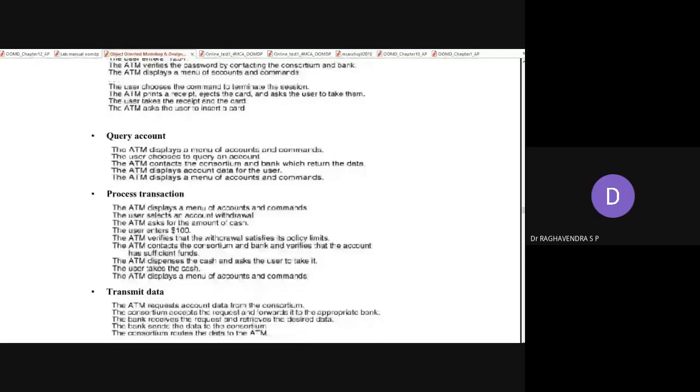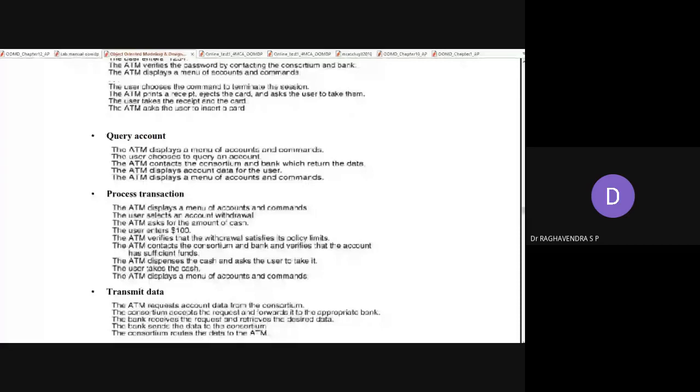Of the data, withdraw the money or you want to deposit the money like that. Okay? So the ATM displays a menu of accounts and commands. The ATM verifies that the withdrawal satisfies the policy limits, whether he has sufficient funds in his account. Okay. Next, the ATM dispenses the cash if he has, and he can collect the card and the cash and he can terminate. So this is all about processing a transaction.